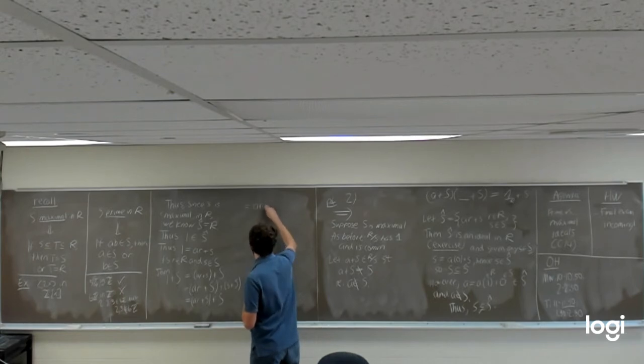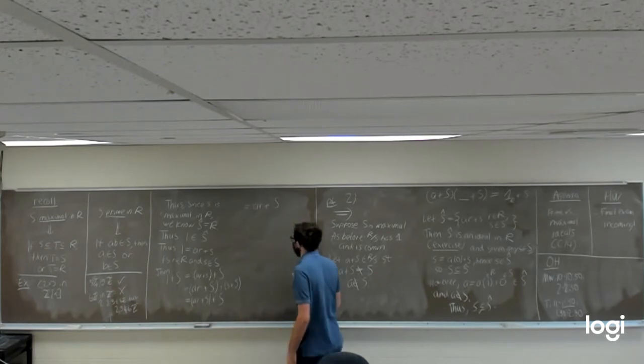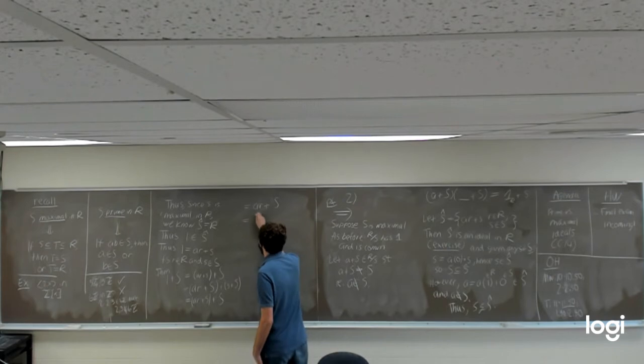So that's still going to give us little r plus big S, which is the same as taking little a plus s times little r plus s.